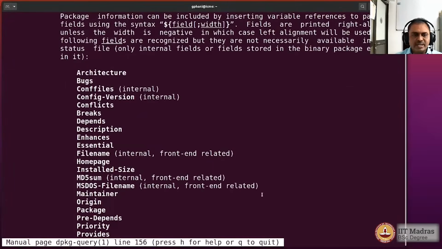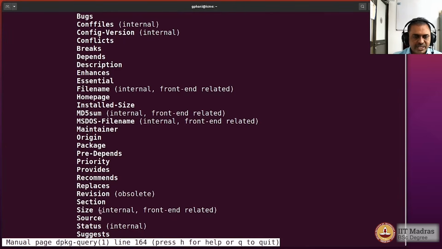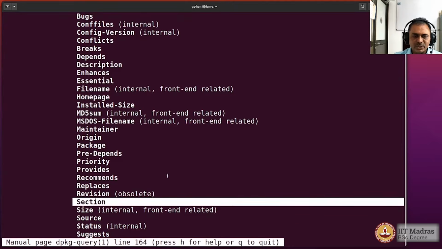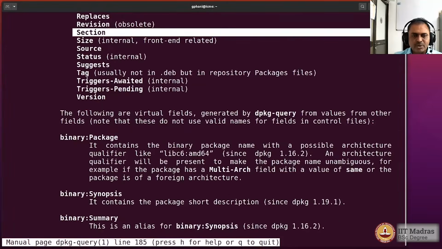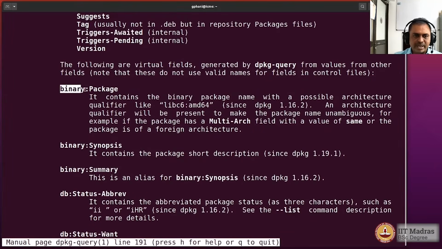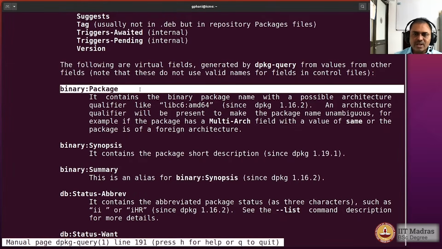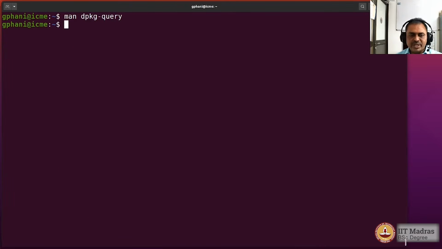You will also look at the fields, which has, for example, the section. So section is one of the fields that we could use, and some more fields are, for example, the name of the package, that is binary:Package. So by combining these pieces of information, we can actually ask the system to list the packages as well as their sections in a particular format by directly posing that query. So let us do that here.